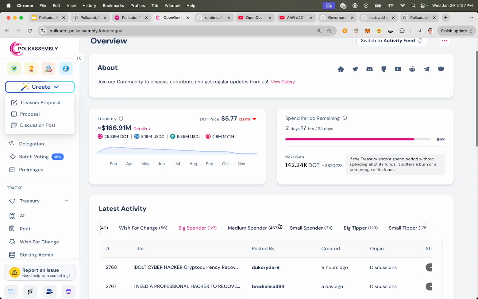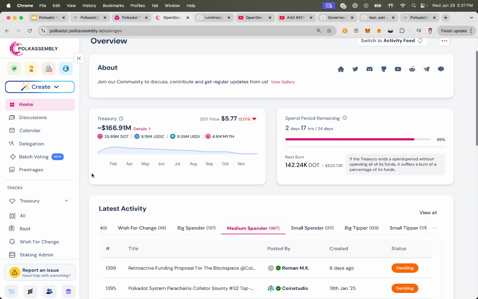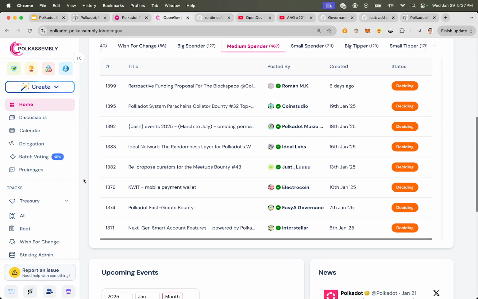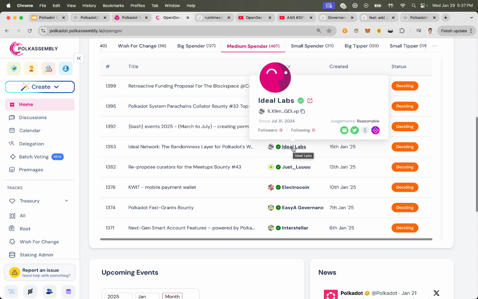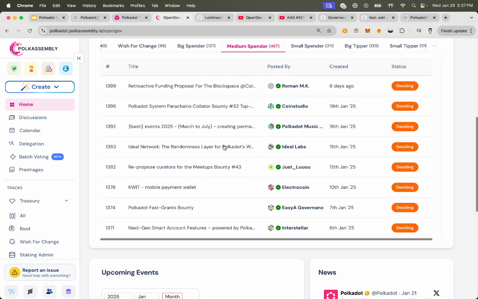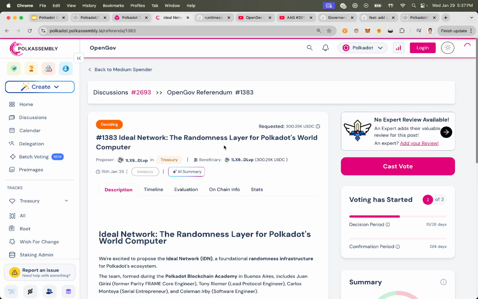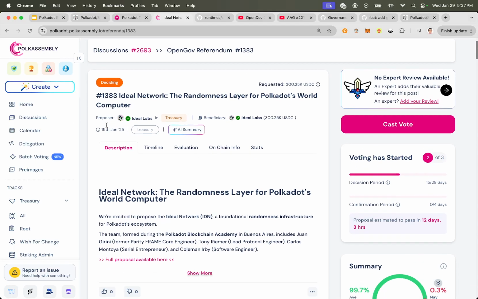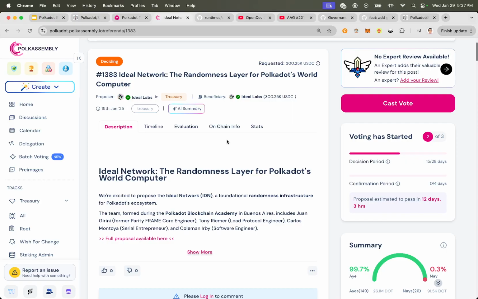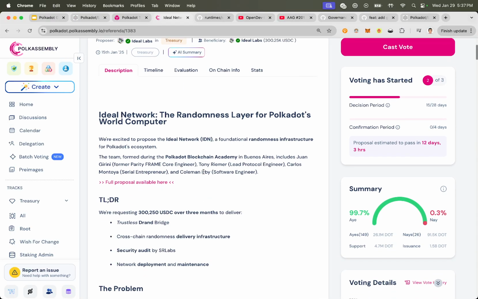Let's look at an example here. So there's different tracks in OpenGov. Medium Spender, for example, this is a good one. There are some pretty large projects here for Medium Spender. So if we take a look at one of these, for example, let's look at this one, 1383 Ideal Network, posted by Ideal Labs. That's their on-chain account. Most likely that's either a pure proxy or multisig representing a team. So let's go in there. And here's the proposal. It's in the status of deciding. You can see it's a really nice UI. And this is what their proposal is about.